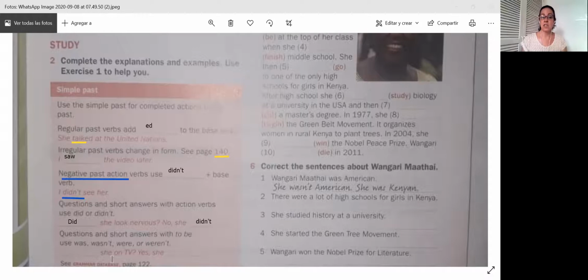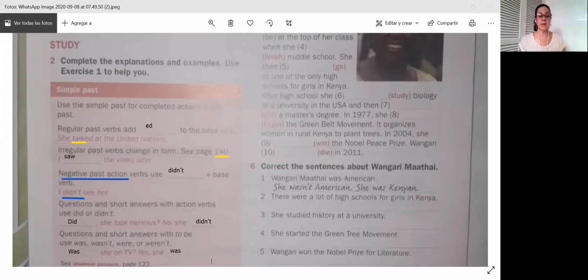So she was. It's in question form, so you have to put was she. Was, and then comes she, because it's a question. And the answer, it's affirmative, so yes, she was. Yes, she was.